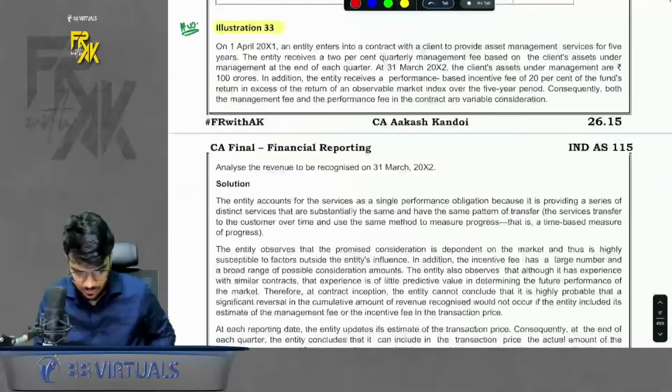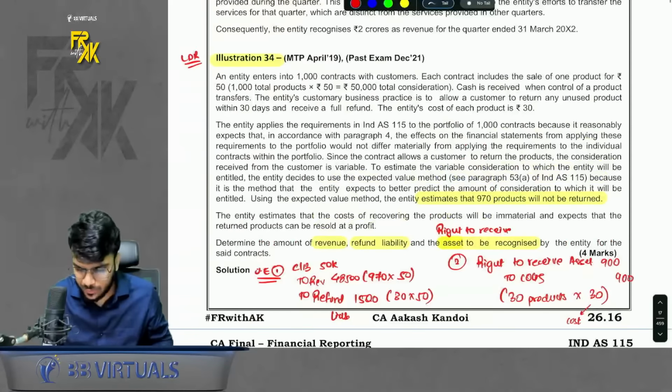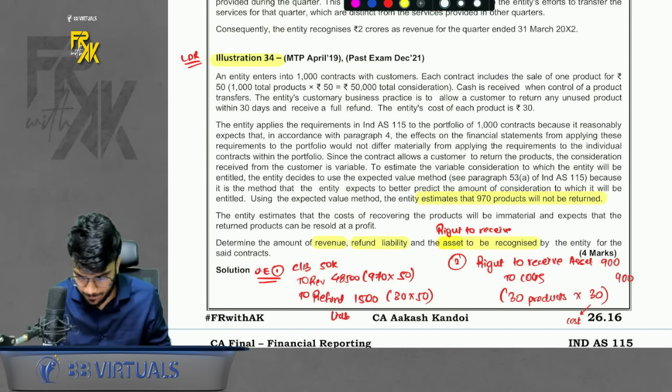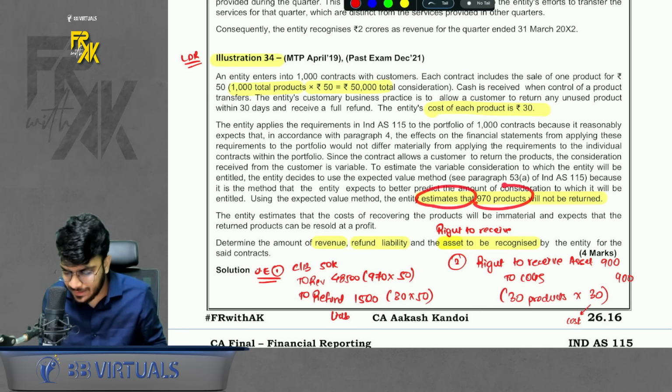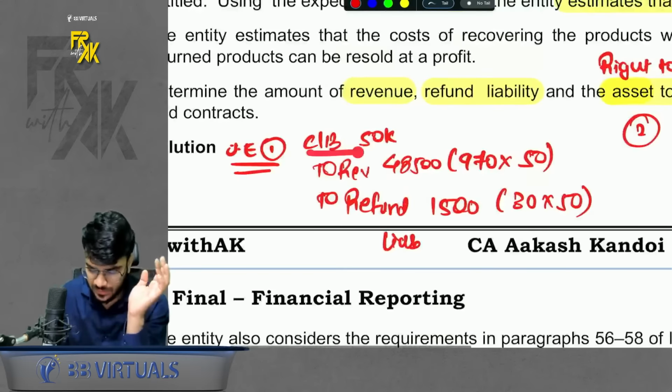That is illustration number 34. Okay. It says that we are going to sell 1000 contracts for rupees 50. So this is how much we are going to receive, 50,000. Now it estimates that cost is 30 rupees. Very good. We estimate that 970 will not be returned. Out of 1000, 970 will not be returned. So please have a look here. We receive this much money.